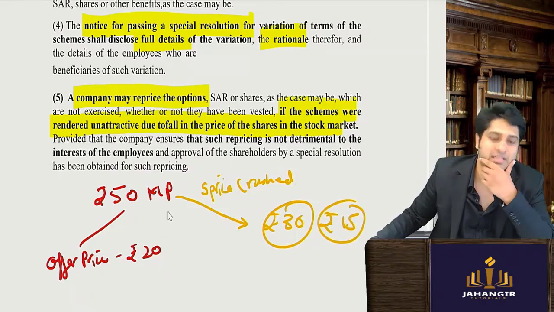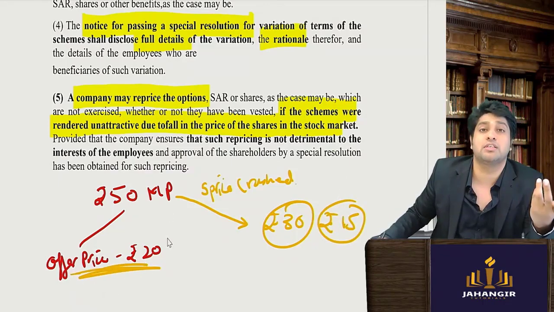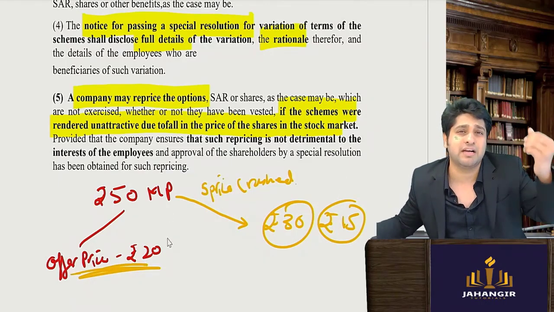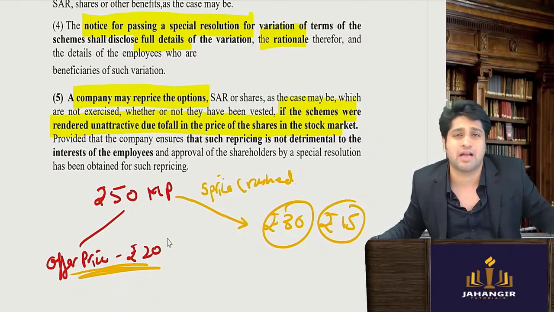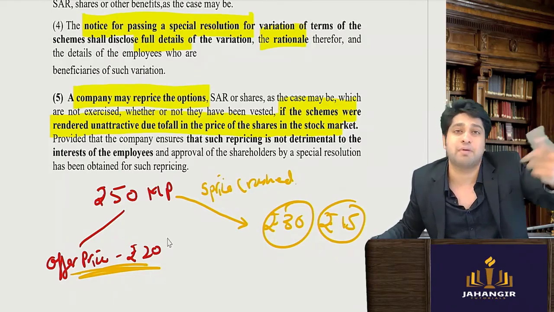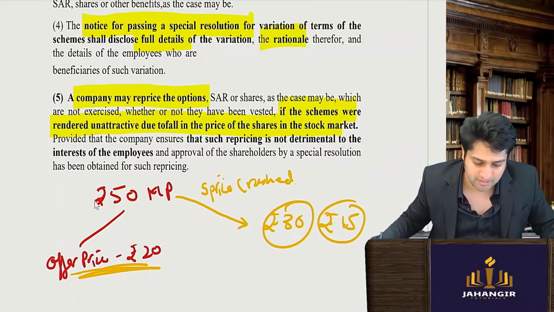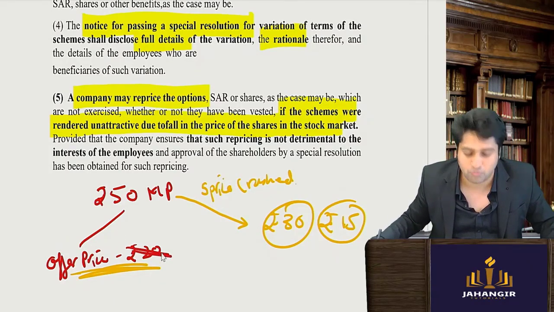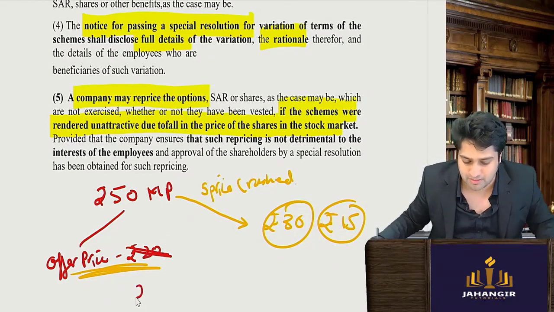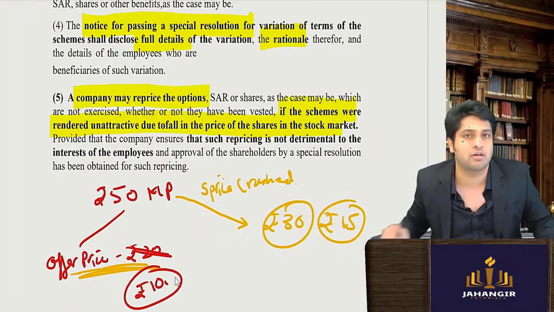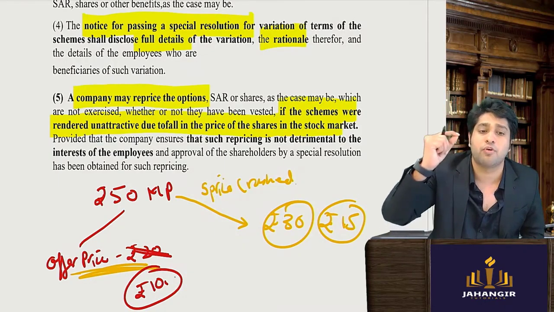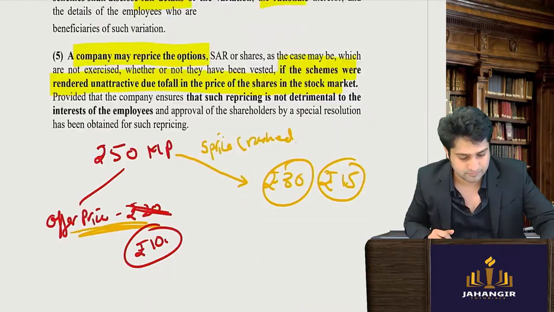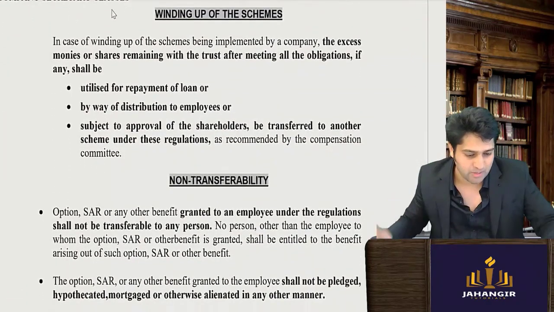So in that case, the employee will say, now this scheme has become completely unattractive, useless. I worked, am I a fool or what? Please reprice it. So then the company will say, okay, fine, we will reprice it. On completion of the tenure, you don't have to pay 20, you just have to pay 10 rupees. Till here it is clear. So repricing is always there, but it should always be for the benefit of the employees. Next, winding up of the scheme.